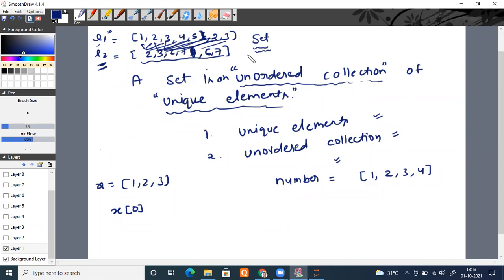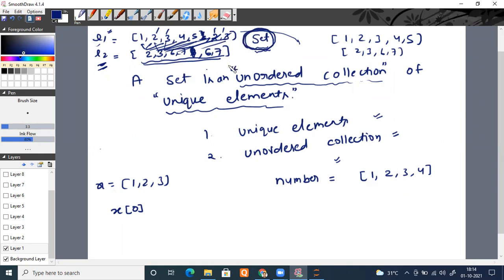So first we want to find the unique elements. We can see a few terms repeating, 2 and 3. It doesn't matter to me if 2 comes two times, since I am only asked to find common elements. So first I want the unique elements out of the list, which become 1, 2, 3, 4, and 5, dropping the repeated 2 and 3. Similarly, in the second list, 2, 3, 6, and 7, with 6 and 7 repeating. So how can we drop duplicate elements? Who has the power of dropping duplicate elements automatically? Set.